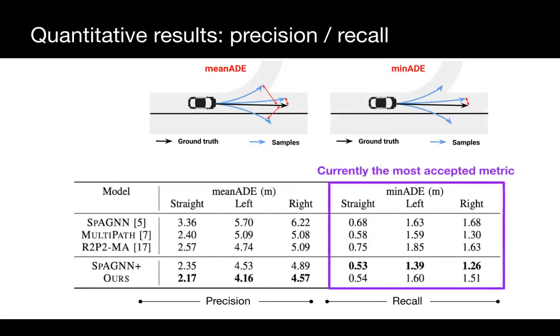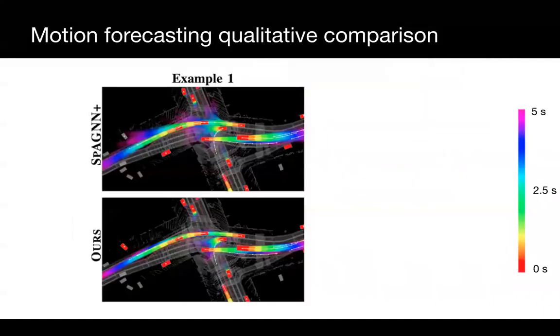For now, I want you to keep in mind that minimum ADE is the commonly accepted metric for motion forecasting, despite the fact that it only measures a single sample, the best one. Here is a qualitative comparison of the same model without our prior knowledge loss on the top row and incorporating prior knowledge on the bottom row.